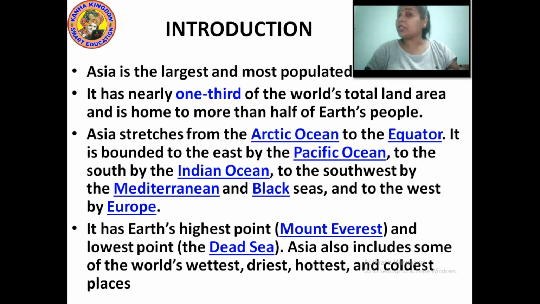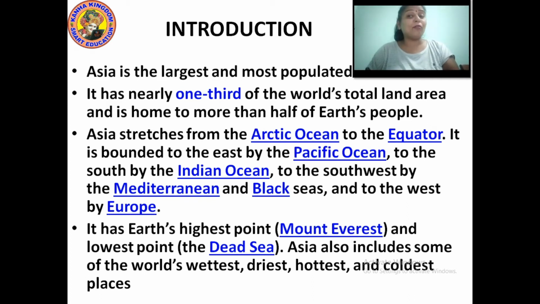Now let me introduce Asia to you all. Asia is the largest continent and the most populated continent on the earth. Most populated means that there is a lot of population here because several countries are in this Asia continent. It has nearly 1/3 of the world's total land area and is home to more than half of Earth's people.